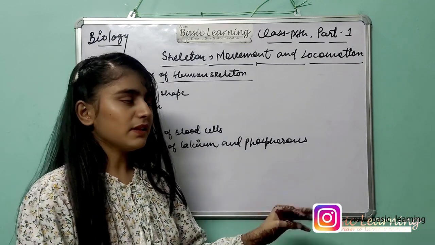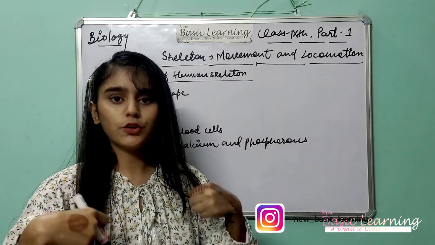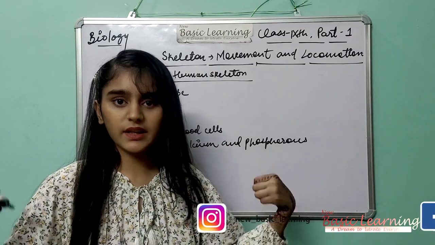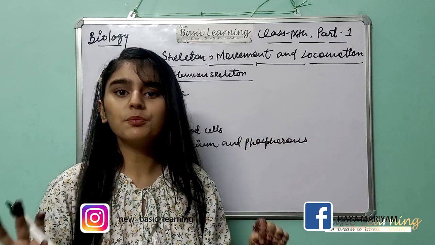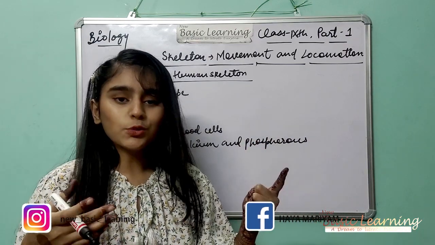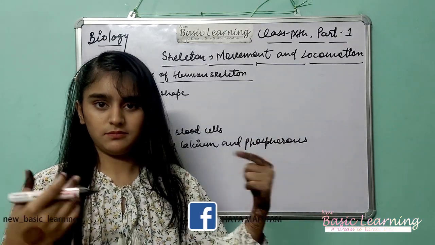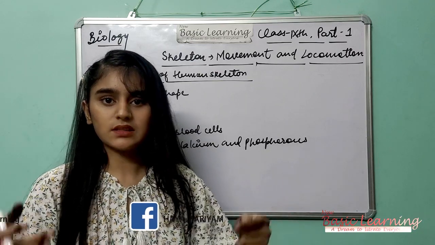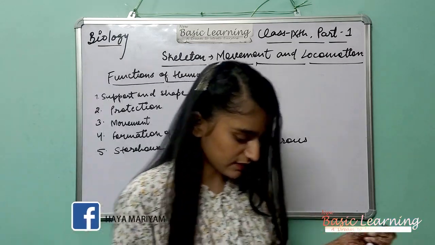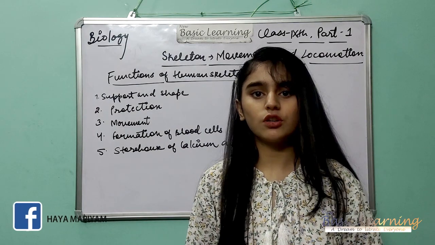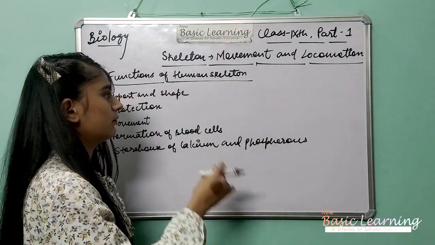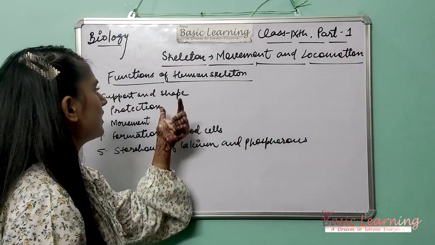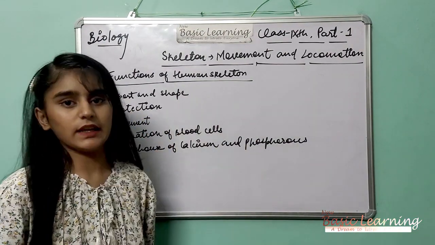Movement means you are moving your hands in a particular area, while you are sitting or standing. Suppose I am moving my hand, this is movement. And locomotion means if I am going from one place to another place. Suppose I am walking this side, this is called locomotion, not movement. So this point is, I think, clear to you. Movement and locomotion.